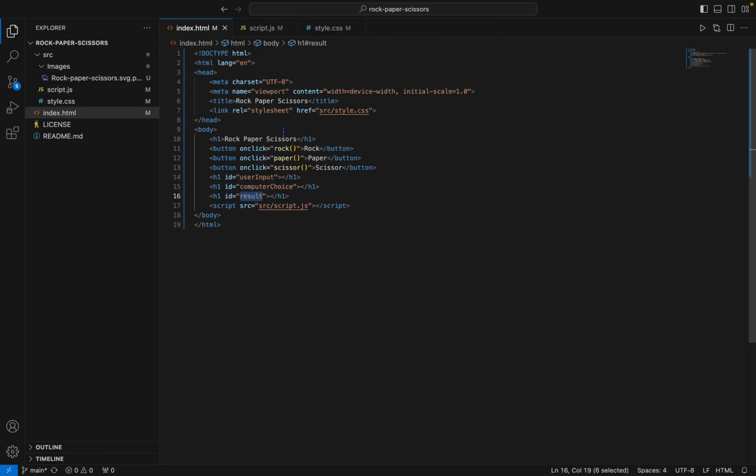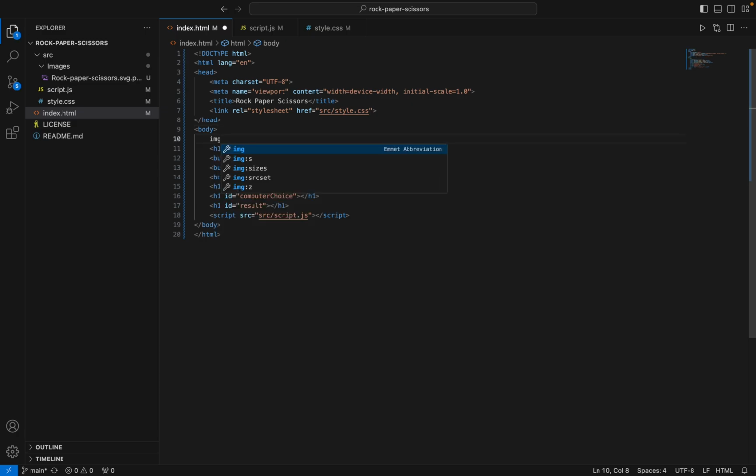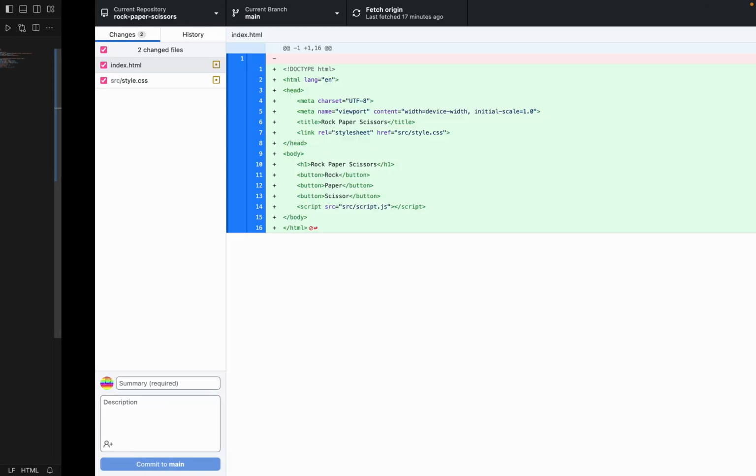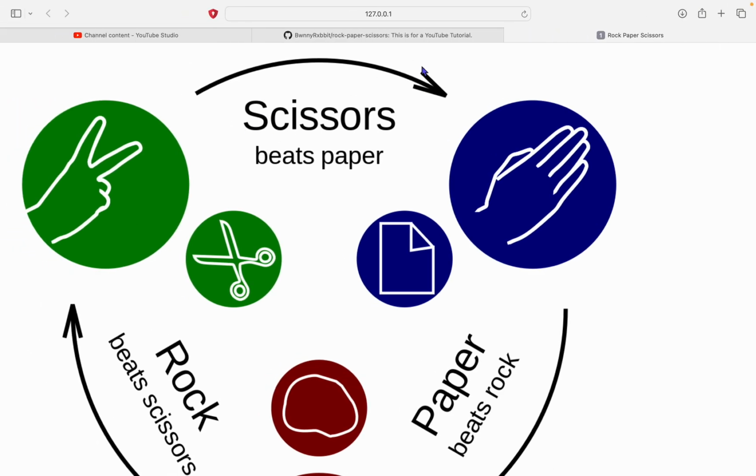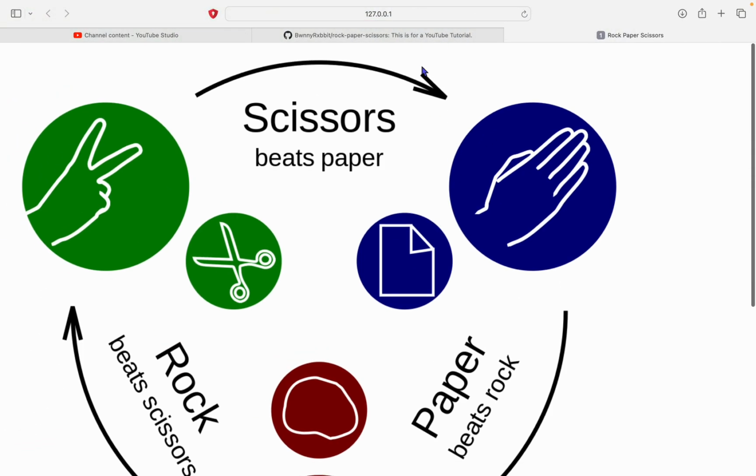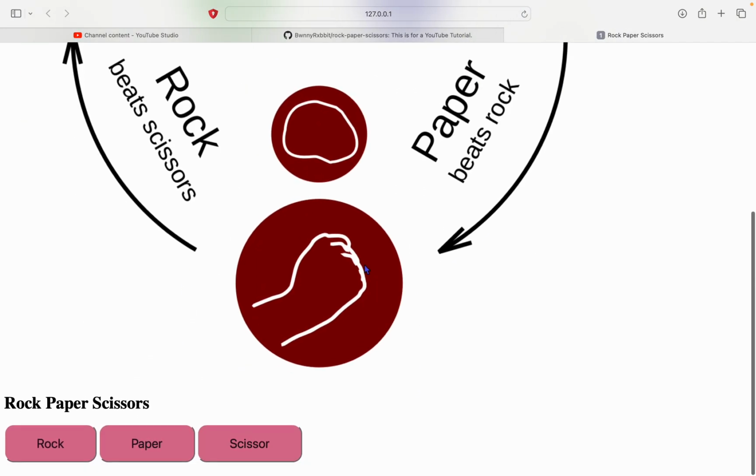Now to display this, it is really simple. Over here, type img, enter, and in here write that images, that, and voila. Alright, that's a bit too big, so let's make the image a bit smaller.